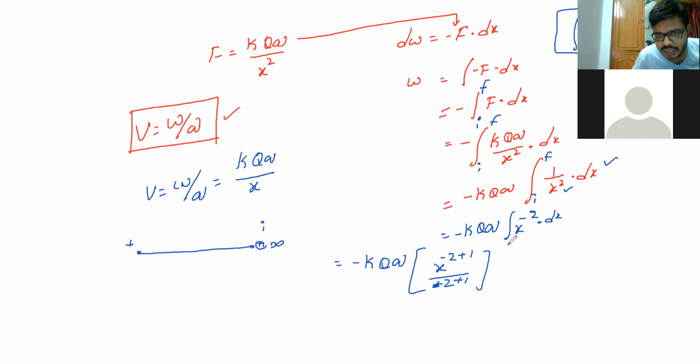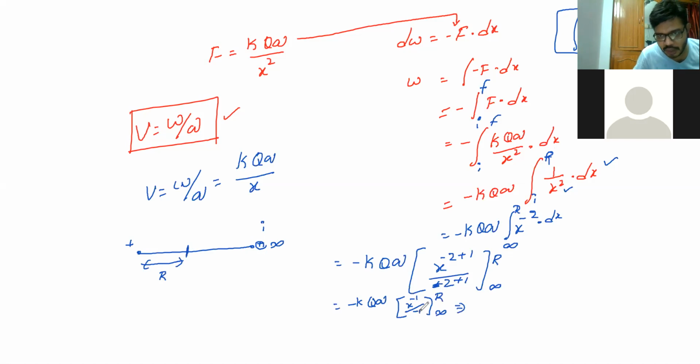Here the initial point is the infinity location, and the final point is on the surface, which is nothing but your radius. So the final point I'll take as capital R. Now I'm going to apply the limits. I can write this relation as minus k, capital Q, small q, times x power minus 1 by minus 1. The limits are infinity to R.